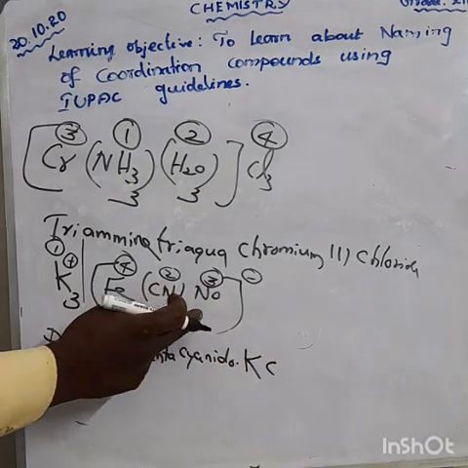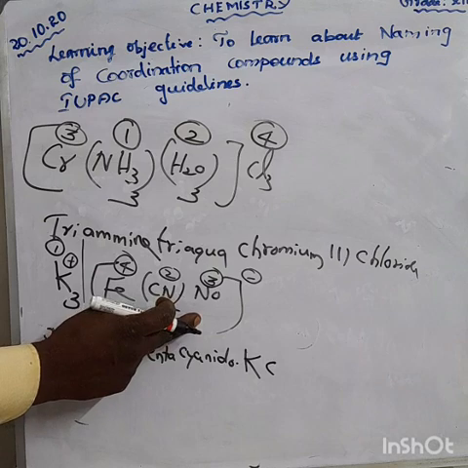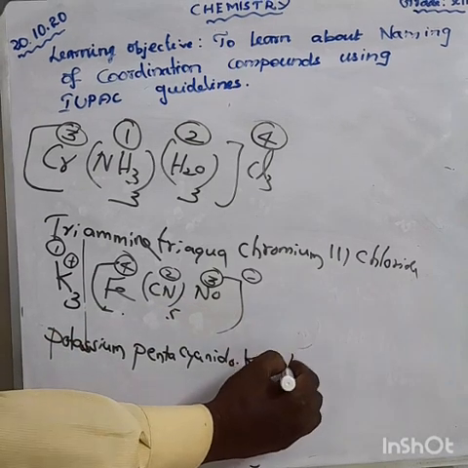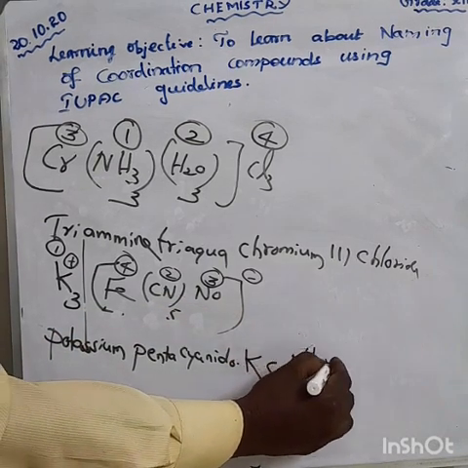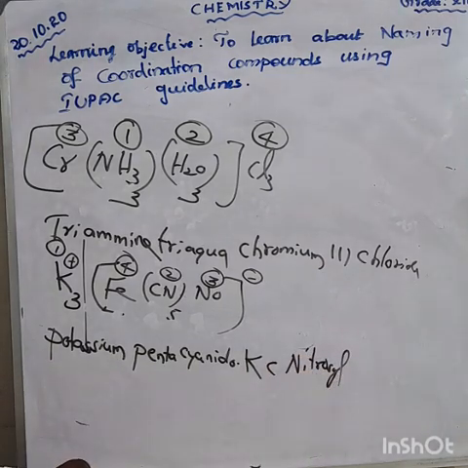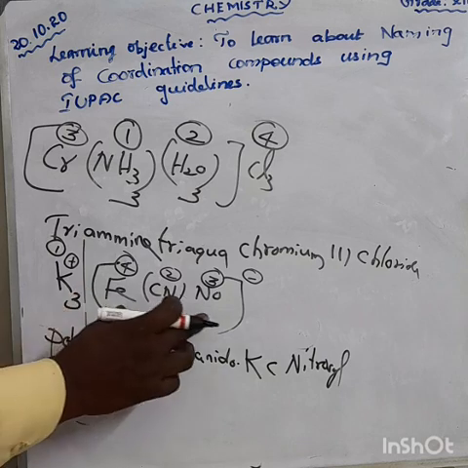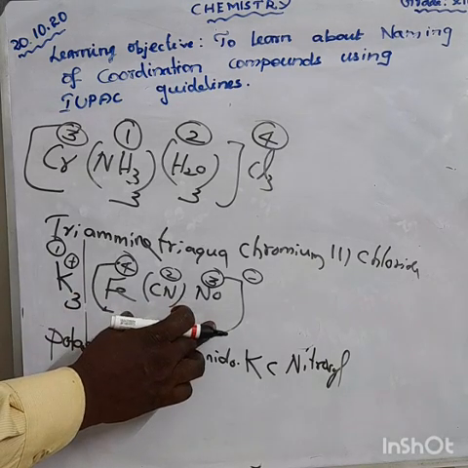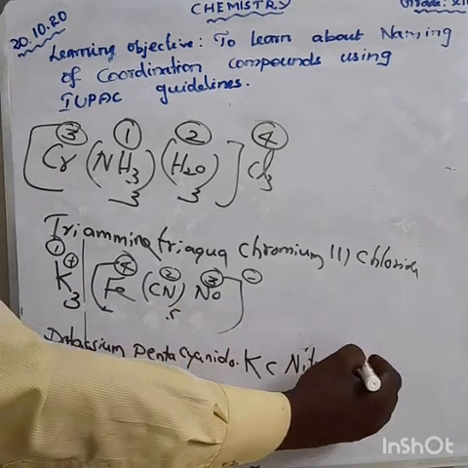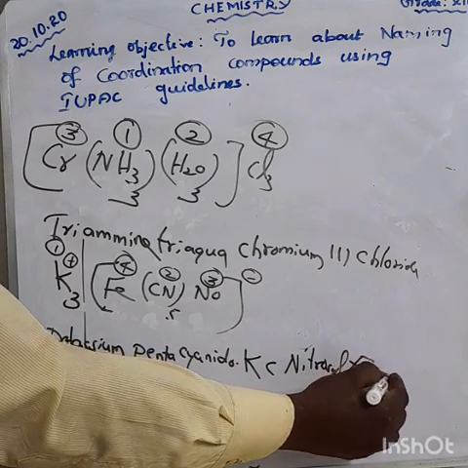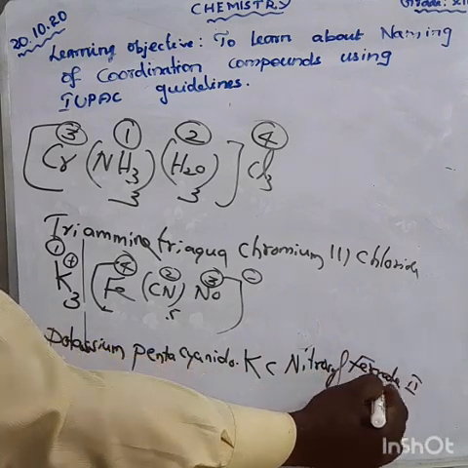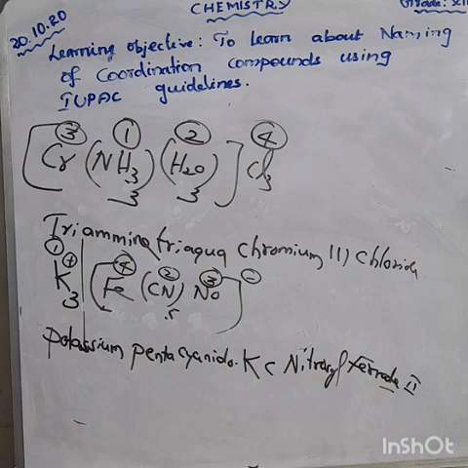And what is the next one? Nitrosyl. Then ferrate, because it is a negative charge, an anionic complex. So ferrate 2, ends with ate. Okay, this is the complex name.